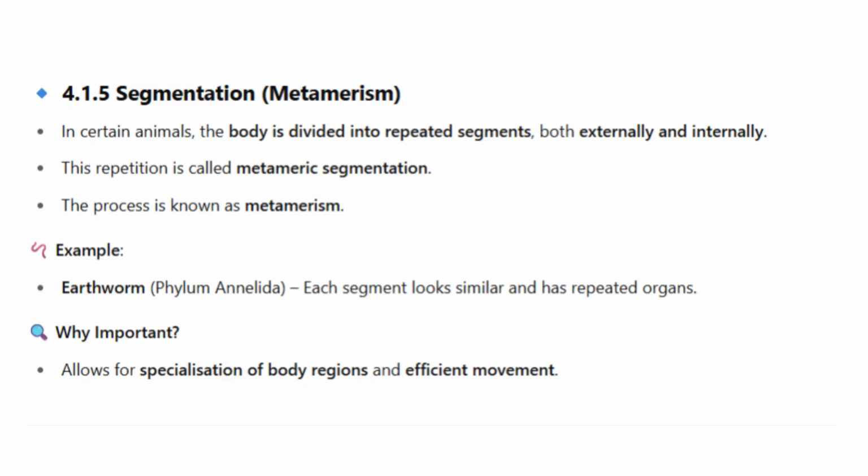4.1.5 Segmentation, metamerism. In certain animals, the body is divided into repeated segments, both externally and internally. This repetition is called metameric segmentation. The process is known as metamerism. Example: earthworm, phylum Annelida. Each segment looks similar and has repeated organs. Why important? It allows for specialization of body regions and efficient movement.